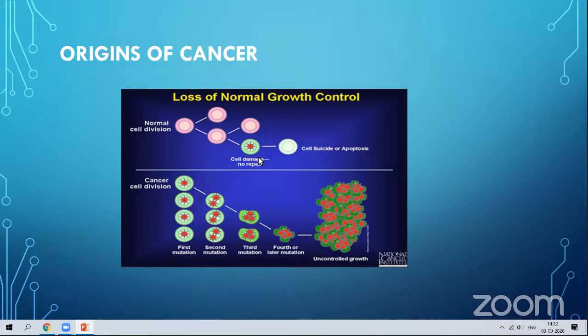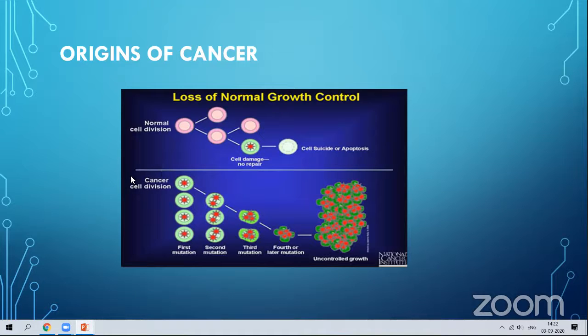In the first half, you can see a damaged cell or repaired cell. This damaged cell will come out. It will not stay in our body. It will come out through the suicide bag, lysosomes. In the cell, we might have studied the lysosomes. Lysosomes are otherwise called the suicide bags. So the damaged cell will come out of our body. It will not stay in our body when it is a normal cell division.